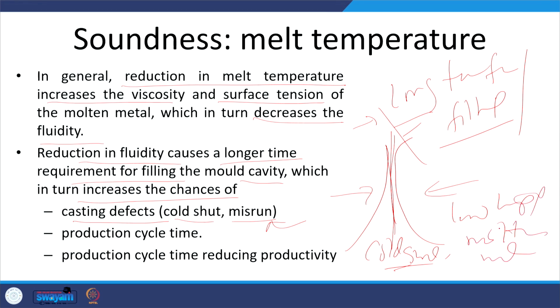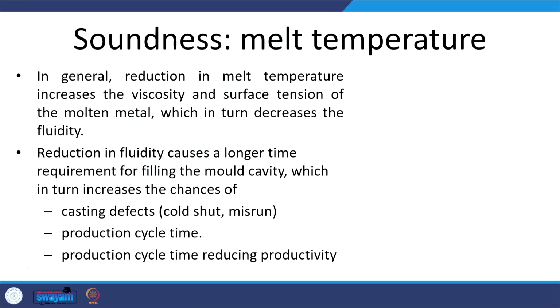So, these are the two kinds of issues commonly encountered due to the low temperature of the molten metal. Another is that the production cycle time is increased, because it takes longer to fill the mold cavity, and increased production cycle time adversely affects the productivity.